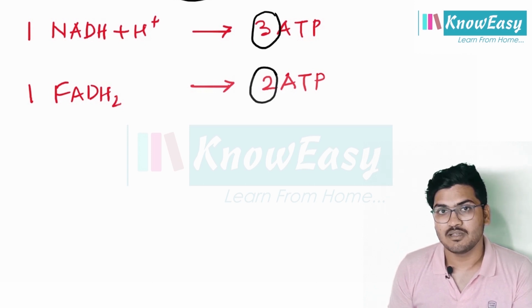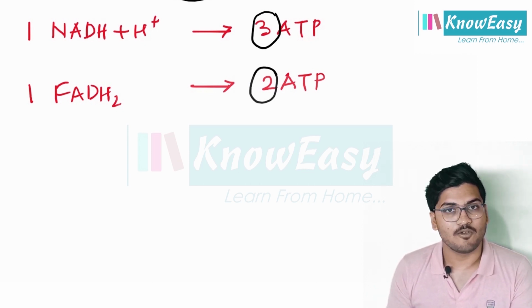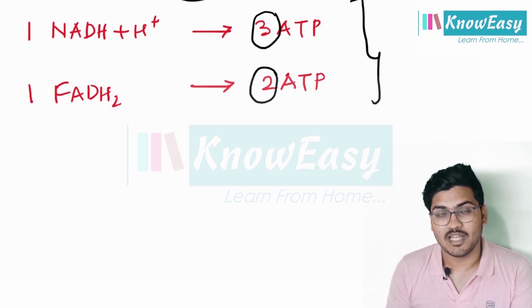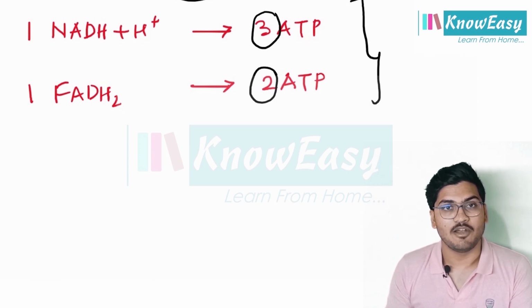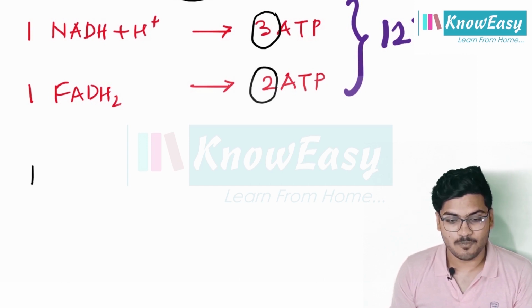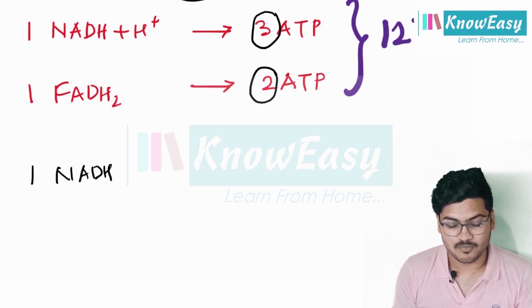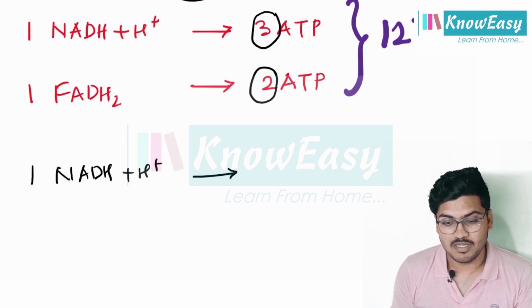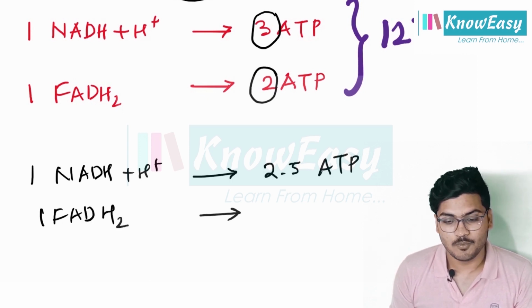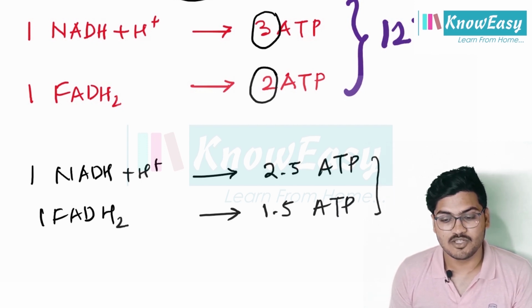Please listen carefully. Students of 12th standard who are appearing for NEET or AIIMS, please follow this criterion: one NADH plus H plus gives 3 ATP and one FADH2 gives 2 ATP. And students who are doing their graduation, please follow that one NADH plus H plus will give 2.5 ATP and one FADH2 will give 1.5 ATP. Clear? So the entire calculation will change. We have seen the calculation according to the 12th standard.